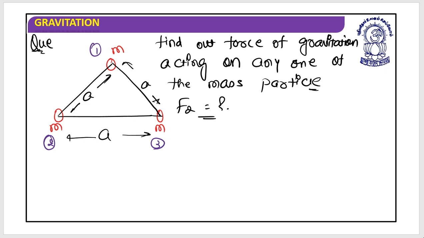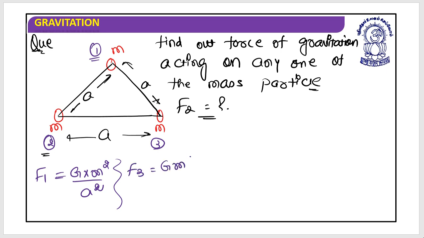So the force on the second particle: two particles will apply a force. First, it's F1, and that would be equal to G into M square divided by a square. This is the force by the first particle, and the force by the third particle is also G into M square divided by a square.